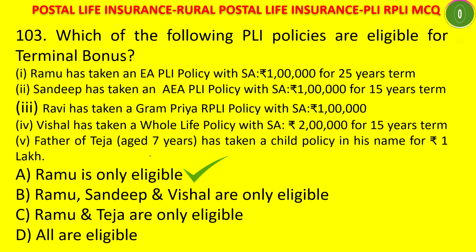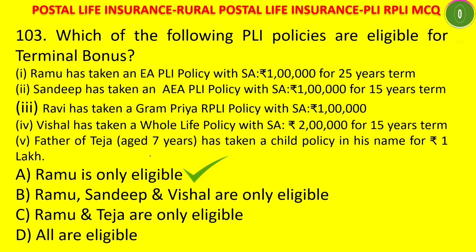Ravi has taken Gramapriya policy for 1 lakh. Gramapriya policy means 10 years, Dasavarsha. So it is less than 20 years, so terminal bonus is not allowed. Here they have given only Gramapriya and did not tell the term, but you should understand that Gramapriya policy means 10 years policy. So 10 years is less than 20 years, so terminal bonus will not be allowed.